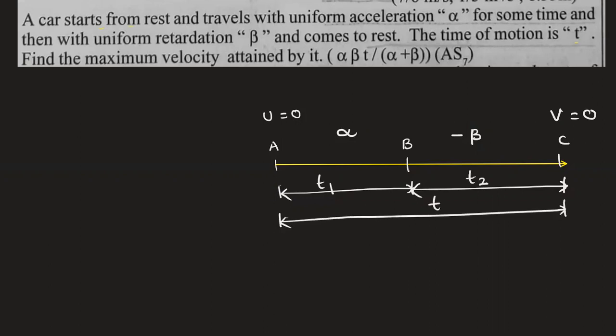So now from the graph, what relation can we take? We can say that total time equals time of accelerated plus time of retarded. So we need to observe these two motions. If you want to solve this, which equation to use? We get a hint in the question itself: uniform acceleration, and also uniform retardation. So if acceleration is constant, we can use the kinematic equation, correct? Let us use the first kinematic equation, that is v equals u plus at.